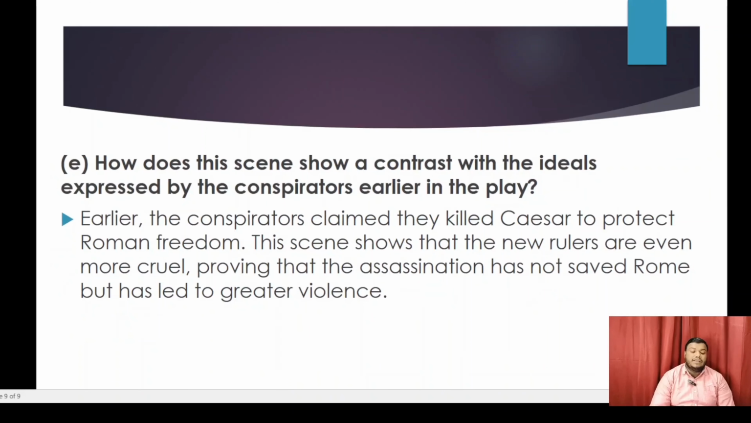Last question. How does the scene show a contrast with the ideals expressed by the conspirators earlier in the play? Answer. Earlier, the conspirators claimed they killed Caesar to protect Roman freedom. This scene shows that the new rulers are even more cruel, proving that the assassination has not saved Rome but has led to greater violence.